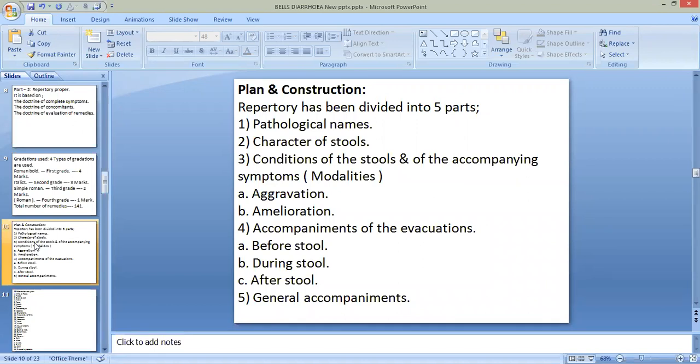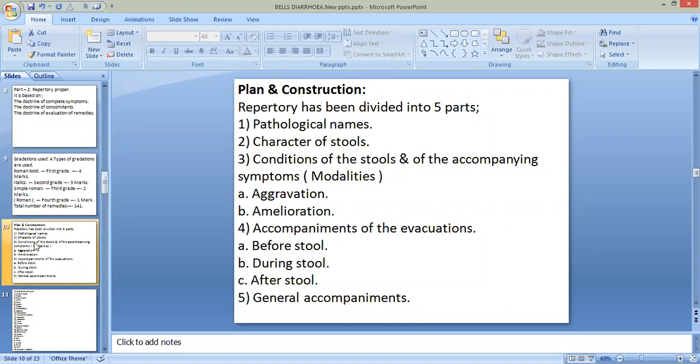As this book has 2 main parts, in the first part, about 141 remedies are explained, and the explanation is related to symptoms of diarrhea. Then the second part of this book is repertory proper, and this repertory proper is divided into 5 parts.